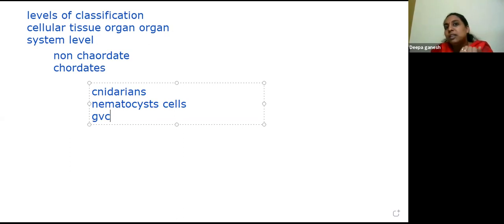A muscular foot is present that helps in locomotion. With the help of contraction and relaxation of the muscles, the organism moves from one place to another. Tactile organs are present that help in sensing the external environment.